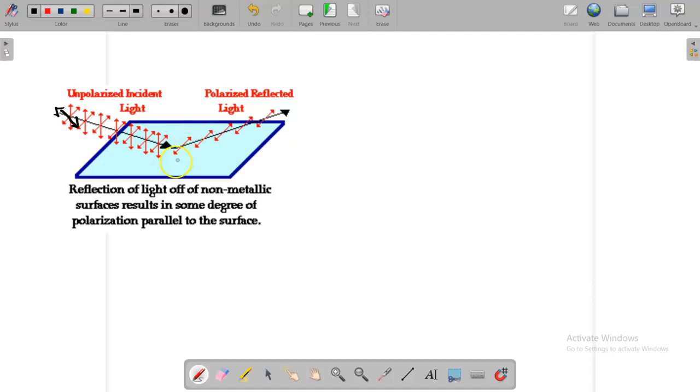It is horizontally polarized, because the surface is horizontal, so it will cut off all the other directions of light and only keep the horizontal pattern. So this horizontally polarized light will go to the driver's eye.